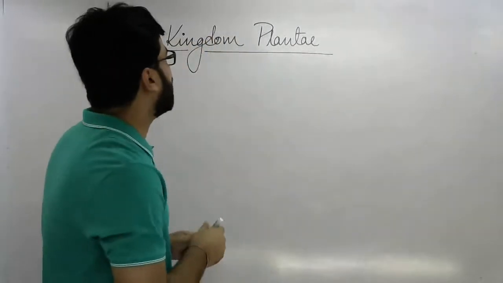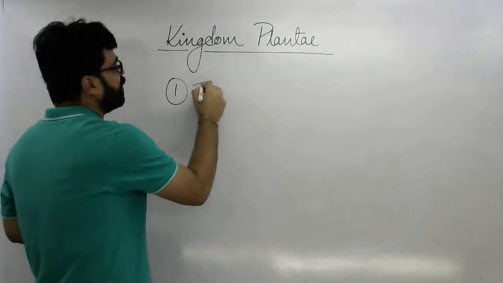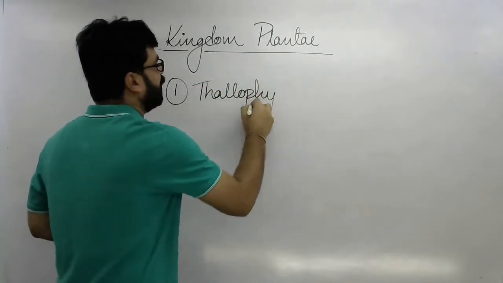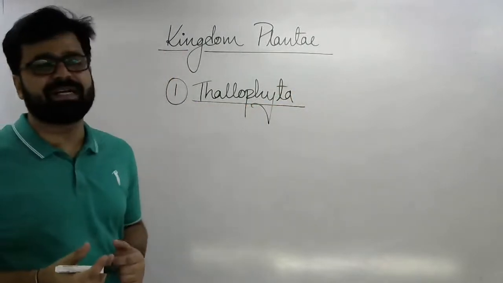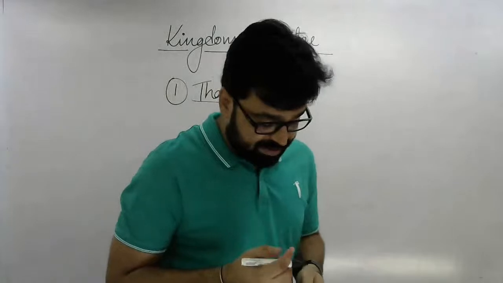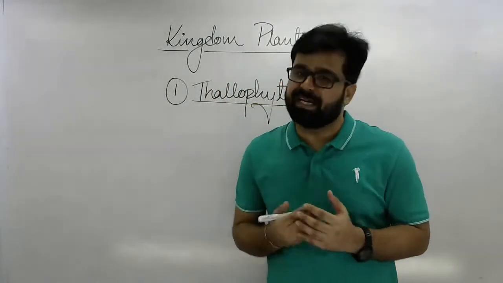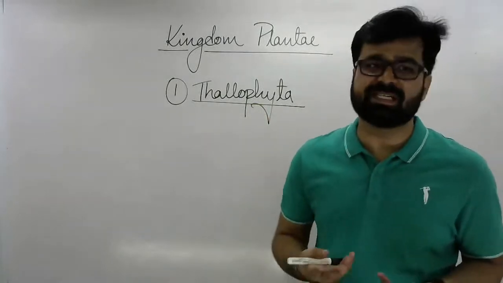The first topic of today's lecture, that is thallophyta. I've already told you why they are called as thallophyta, because their body is not differentiated into leaves, shoot, root system.